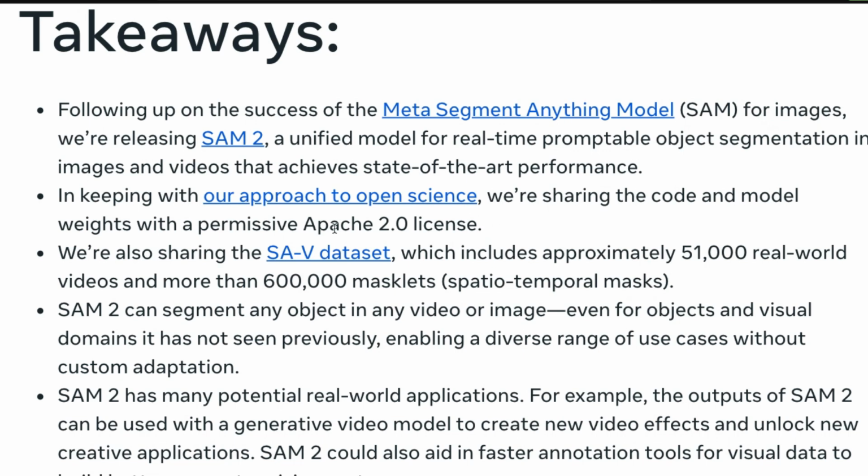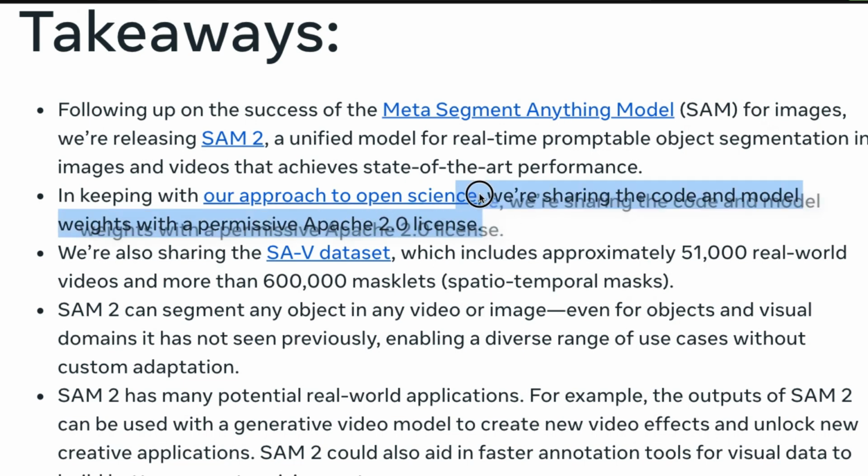Another exciting aspect of the release of SAM 2 is that Meta is making the model weights available under an Apache 2 license. This aligns with Mark Zuckerberg's vision of making advanced AI technologies accessible to a wide audience. Unlike other companies that might restrict access through licensing fees, this approach allows anyone to use and integrate the model into their own projects.